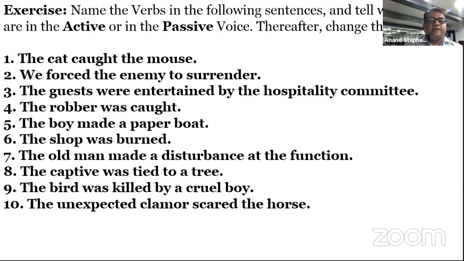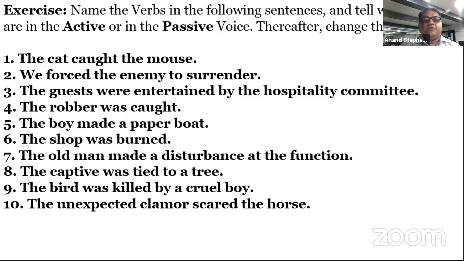The guests were entertained by the hospitality committee. This is passive, simple past. Now, The hospitality committee entertained the guests. Very good. The hospitality committee entertained the guests.